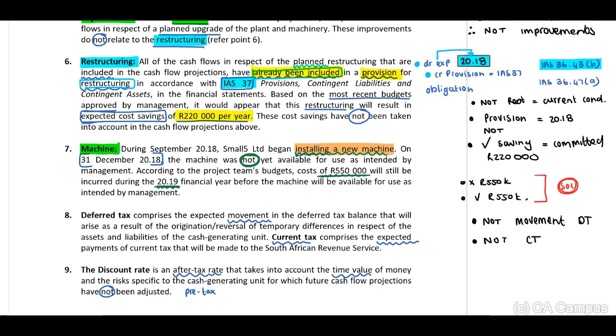Number 9, they have used an after tax rate. Incorrect. No, you cannot use an after tax rate. You need to use a before tax rate in terms of our standard.